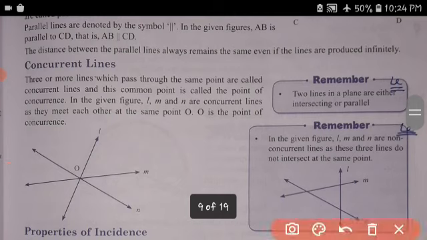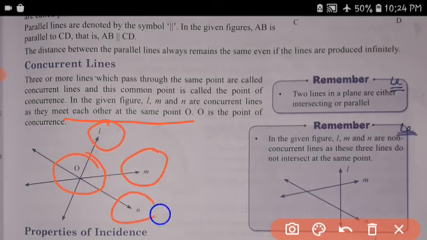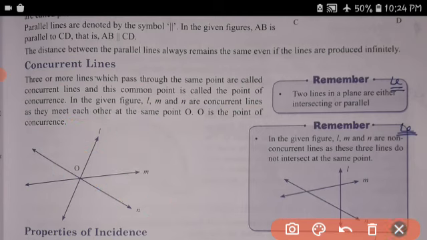Concurrent lines. Three or more lines which pass through the same point are concurrent lines, and the common point is called the point of concurrency. In the given figure, lines L, M and N are concurrent lines. They meet each other at the same point O. So O is the point of concurrency.